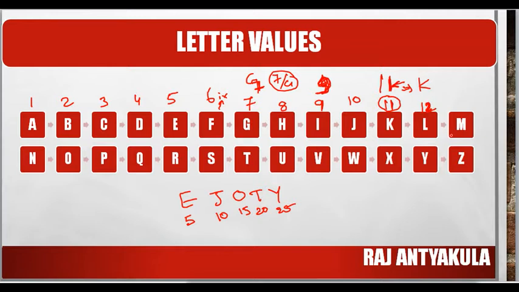Now coming to M, how can we remember the value of M? Actually there is a dispute between M and W. Why are they arguing? Because both resemble a 3. They are arguing about who will take the 3. M resembles a 3 as well as W also resembles a 3, right? Which will come first? M will come first. So M is the first 3, W is the second 3. So the value of M is 13 and the value of W is 23. Is it clear?